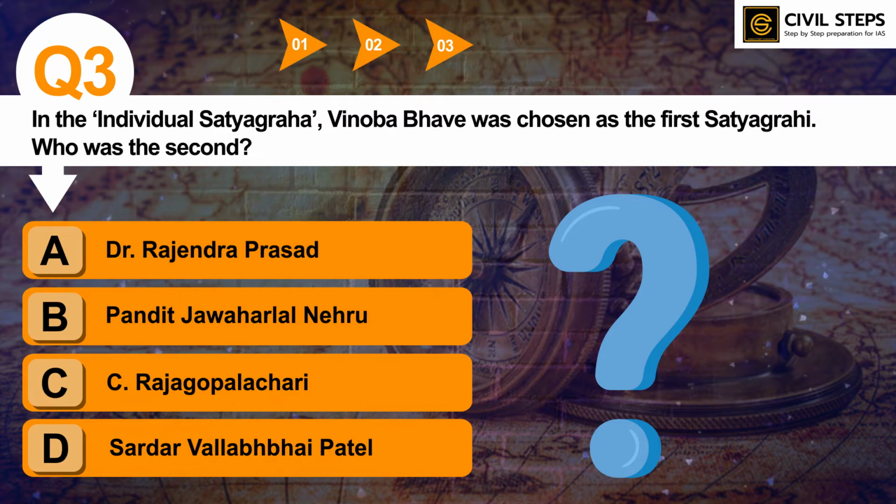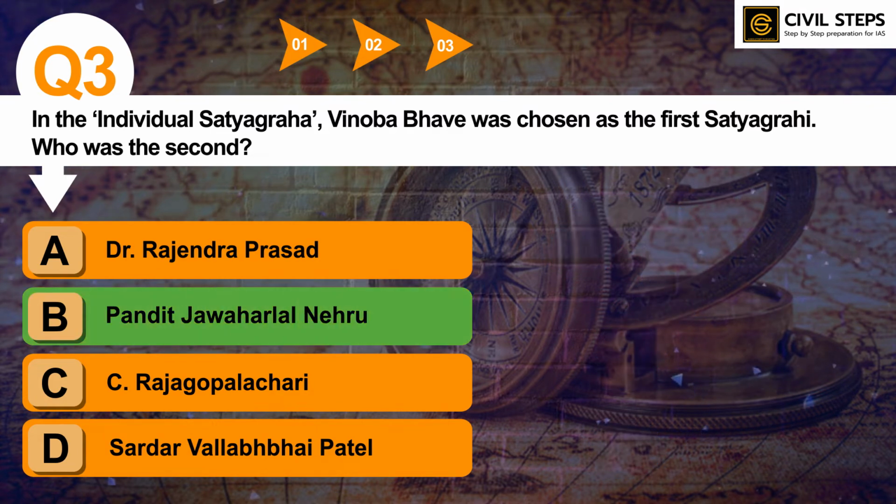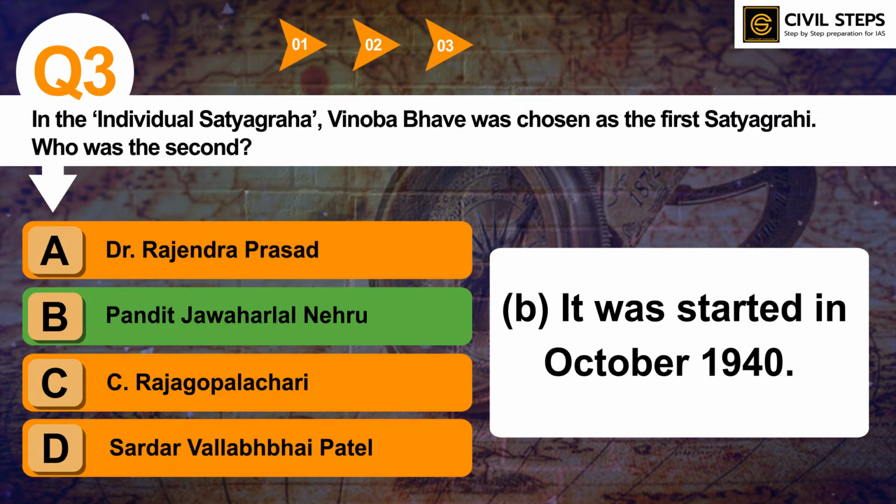So you can write your answer in the comment section. I hope you have written the answer. So the answer of this question is option B, Pandit Jawaharlal Nehru. Pandit Jawaharlal Nehru was chosen as the second satyagrahi in individual satyagraha. It was started in October 1940.